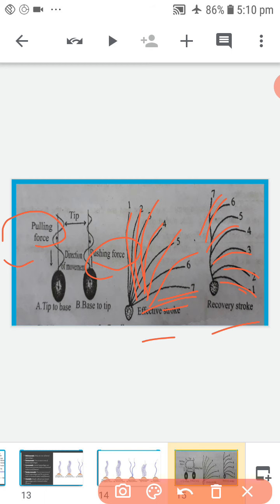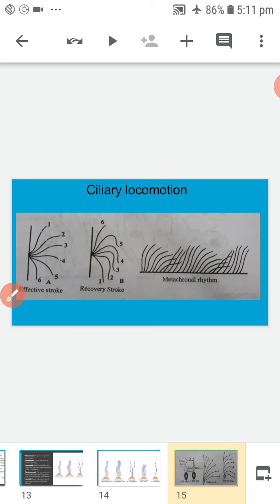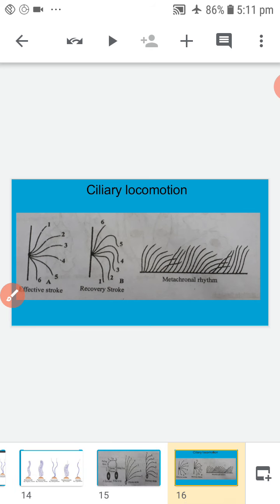Next, ciliary locomotion. Locomotion caused by cilia is called ciliary locomotion. Ciliary locomotion is observed in ciliates. Examples: Paramecium, Vorticella and Opalina.